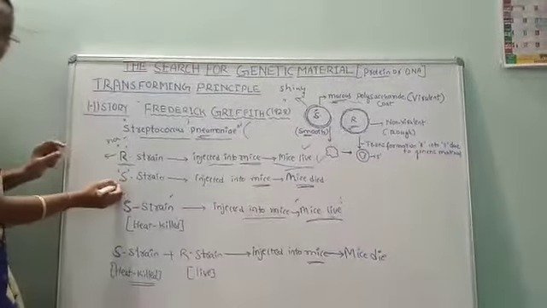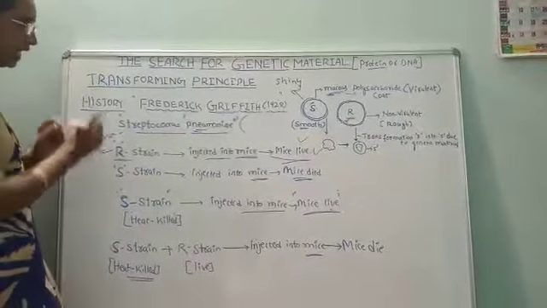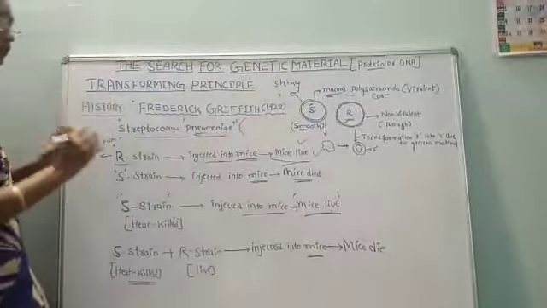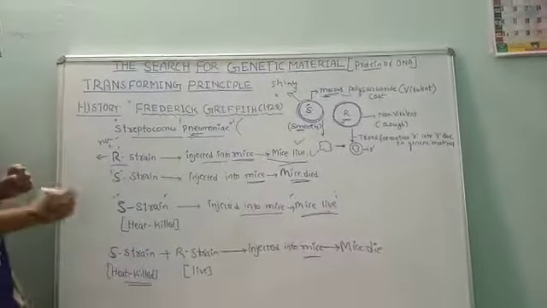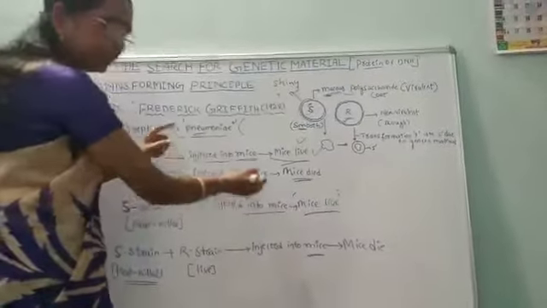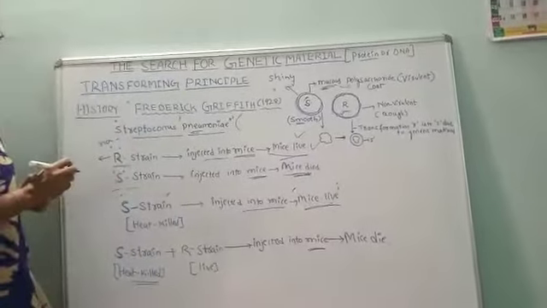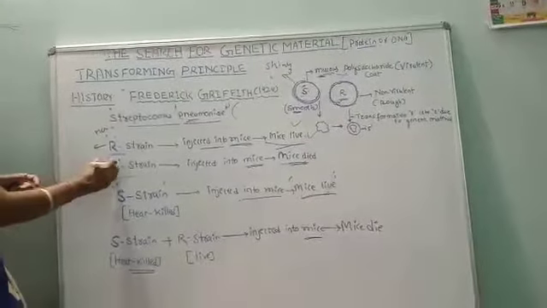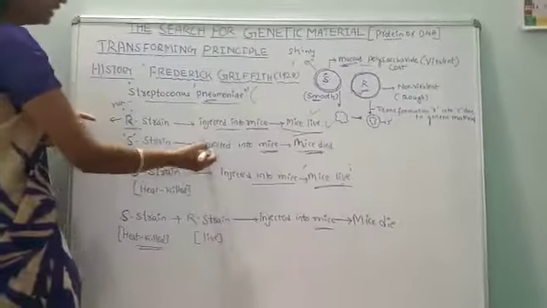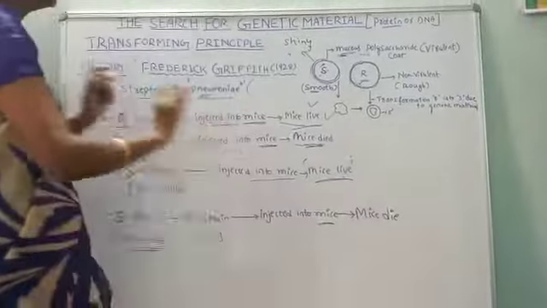In the second experiment, he took the S strain bacteria. As already said, the S strain is smooth, shiny and virulent. This time he injected it into the next mice, and it died of pneumonia. Why did it die? Because the S strain bacteria is virulent, it infected the mice, which developed pneumonia and died.